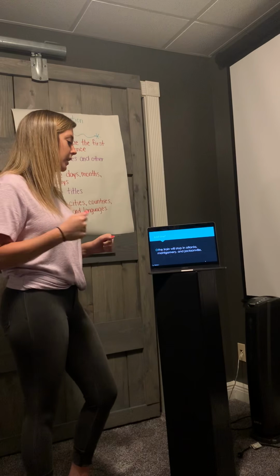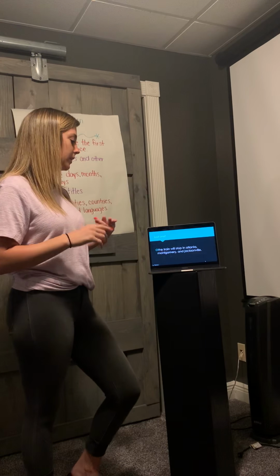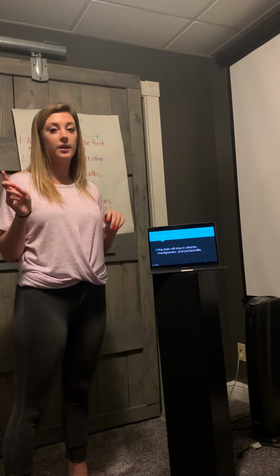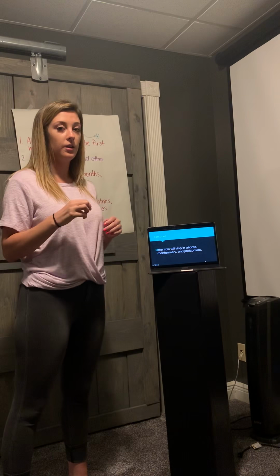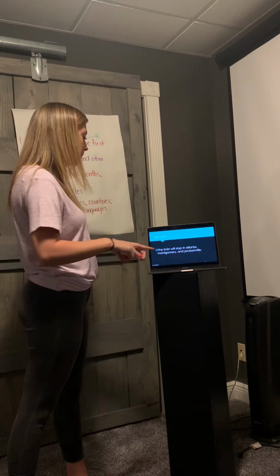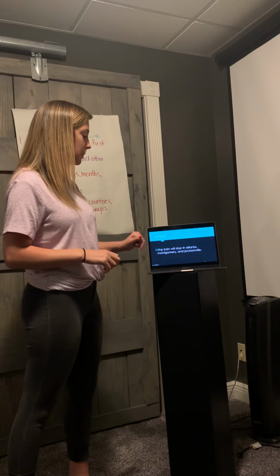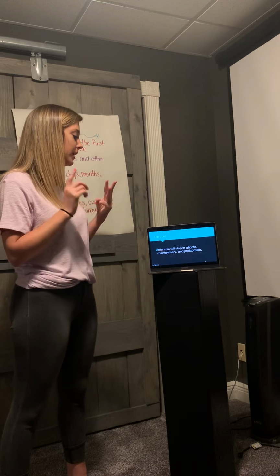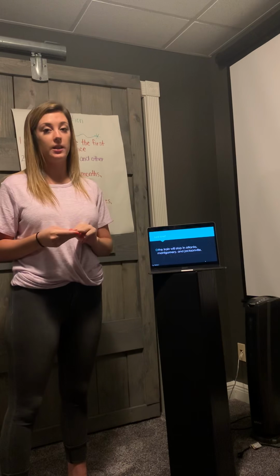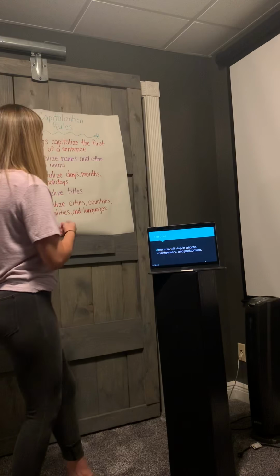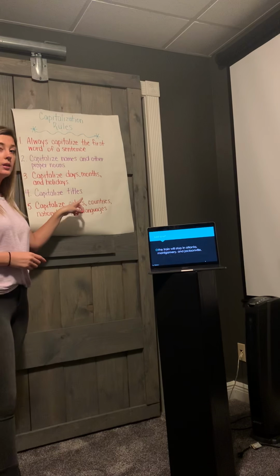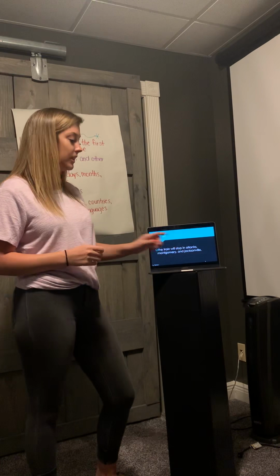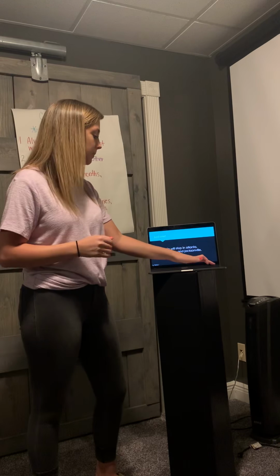Last one. The train will stop in Atlanta, Montgomery, and Jacksonville. So, very first thing I need to do is capitalize the first letter of the first word in the sentence. So, the will be capitalized. Train will stop in Atlanta, Montgomery, and Jacksonville. All three of those are cities. So, if we go back to our chart and our rules, cities have to be capitalized. So, Atlanta, Montgomery, and Jacksonville all need to be capitalized.